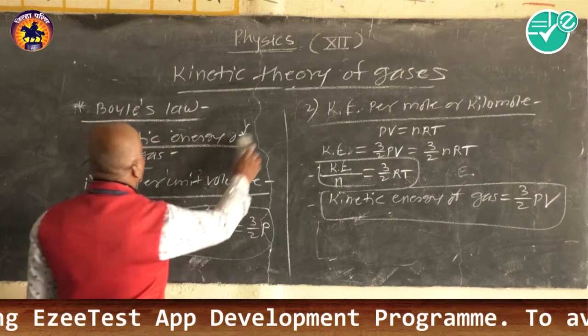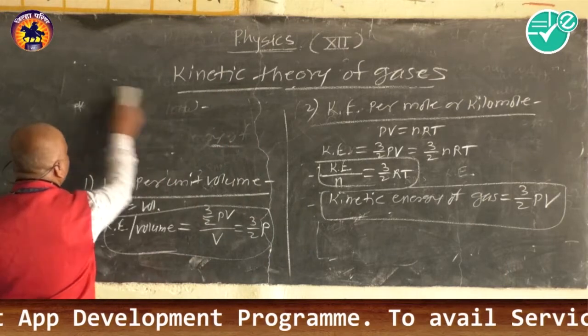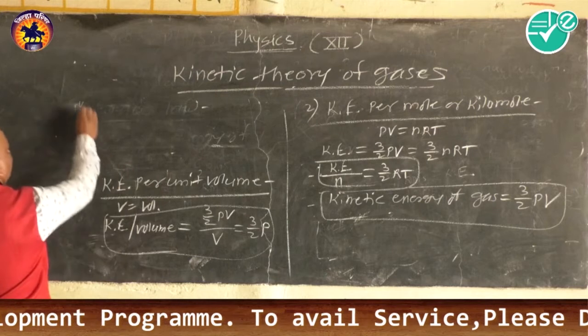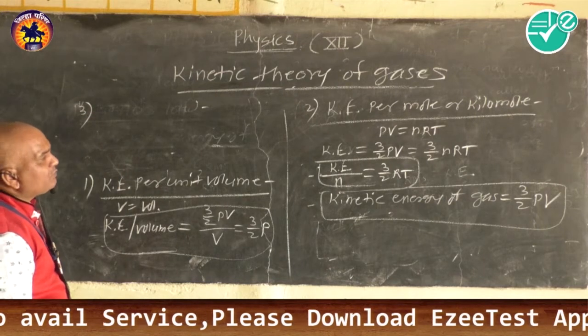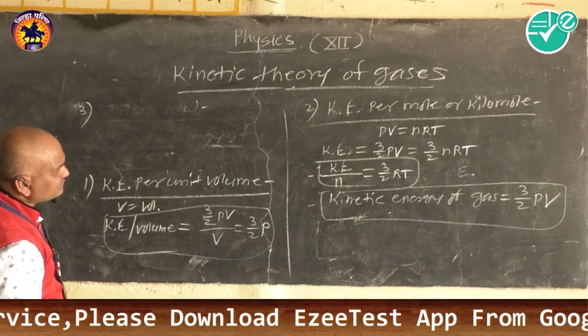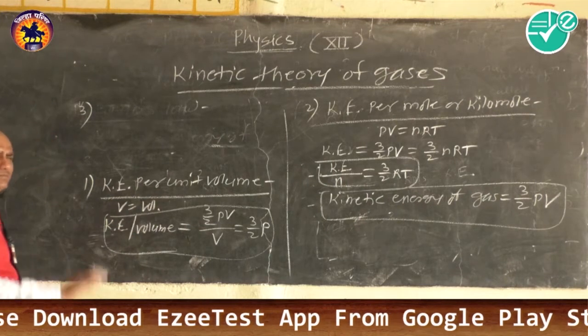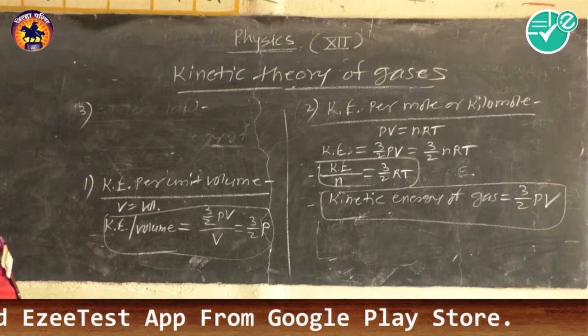Now another expression for the kinetic energy of the gas: we will see kinetic energy per unit molecule, and the final equation we will see is kinetic energy per unit mass.